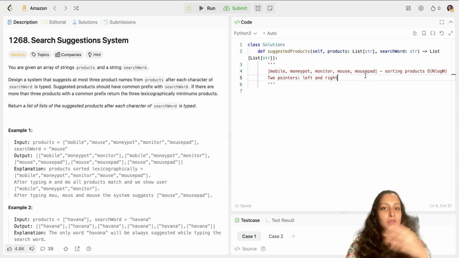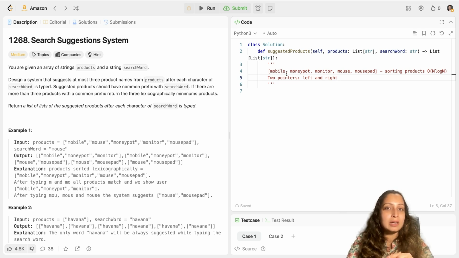And then you will return the top 3. Since more than 3 words are there, you will return the top 3. Then M-O-U. As soon as U is typed, you will check for the third character. You don't need to check for the first 2 characters. You will check for the third character, and at the left pointer the word is mobile.